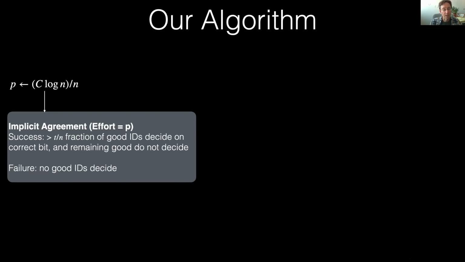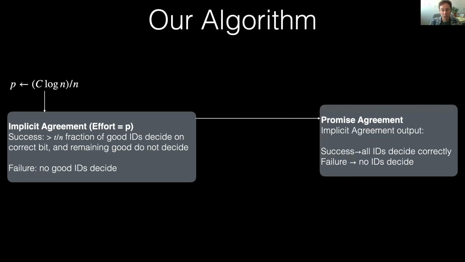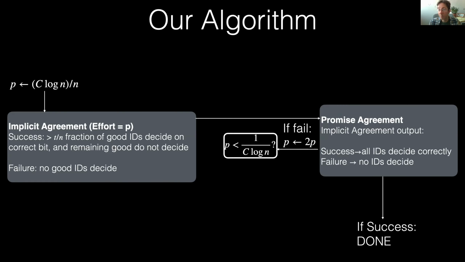A little more detail then about our algorithm. We start off with this small probability of being active, and that probability is our effort in some sense, as we'll be discussing. It's going to have an impact on the number of messages that are going to be sent by the good IDs. And once we solve implicit agreement, we then try to solve the promise agreement problem. Promise agreement either leads to success or failure. If we succeed, then we're done.